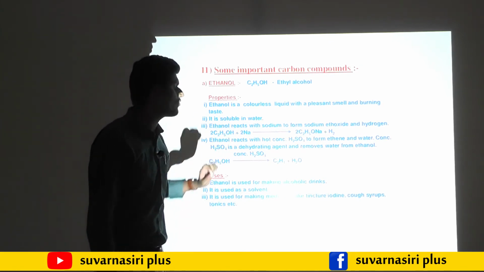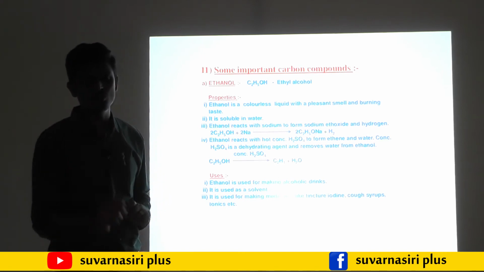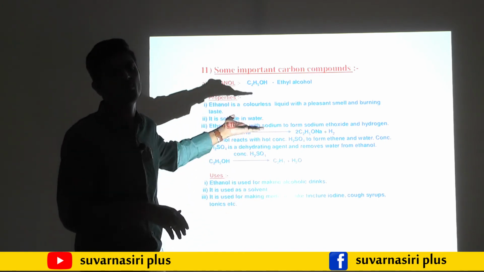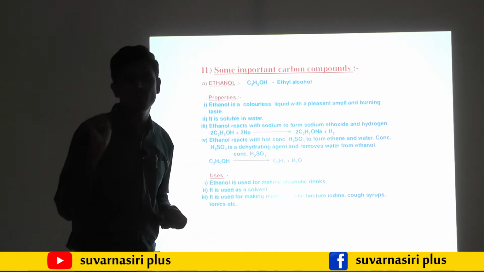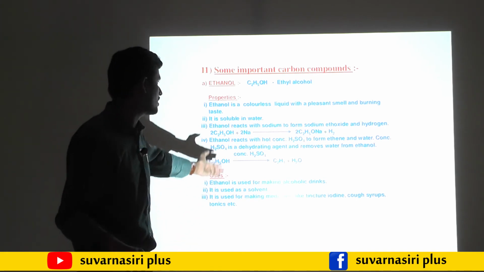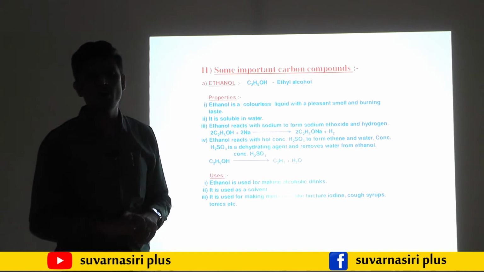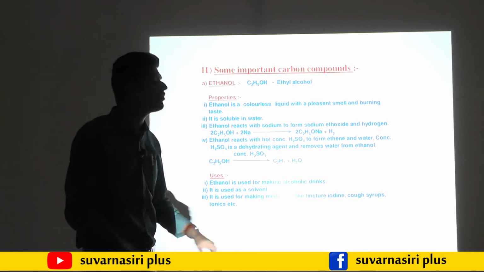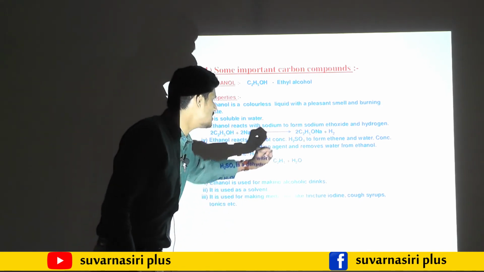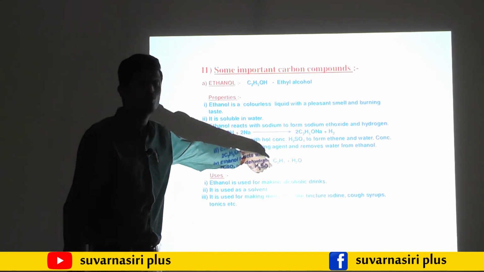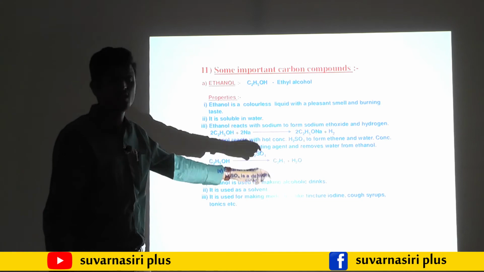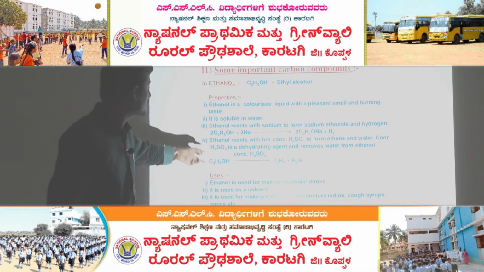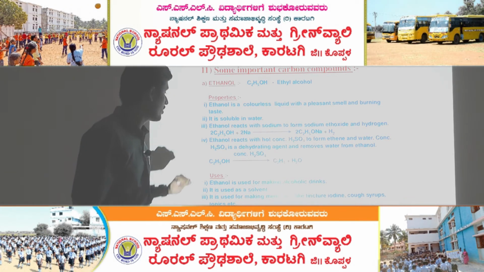Ethanol in the presence of concentrated sulfuric acid. Only two reactions are mentioned for ethanol. One is ethanol reacting with sodium to form sodium ethoxide. The second reaction is when ethanol reacts in the presence of concentrated sulfuric acid. Here one thing you have to know: concentrated sulfuric acid is known as a dehydrating agent. It will remove the water molecule from ethanol, and the compound formed is C2H4. Ethanol is converted into ethene. This H2O is absorbed by the concentrated sulfuric acid. So these two reactions you must remember for your exam.